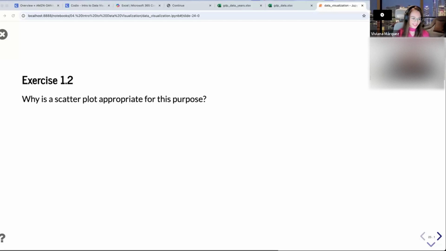All right, I love those answers in the chat. So it gives me a visual representation of the correlation. I can see what is the relationship between the two variables, whether it's positive, negative, if there's nothing in there at all. Yeah, so good answers, everyone.